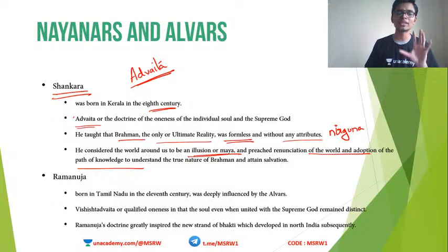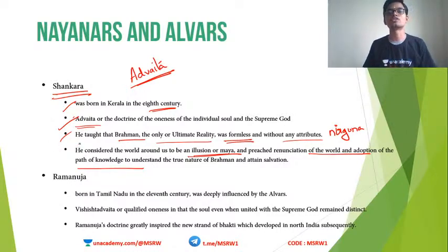So these are the very basic points about Shankaracharya. So remember, he was born in Kerala, he preached Advaita, he said that God is of Nirguna form, and he preached asceticism as a path to obtain salvation. Now we are moving to another saint known as Ramanuja. I will look into your questions after every slide.